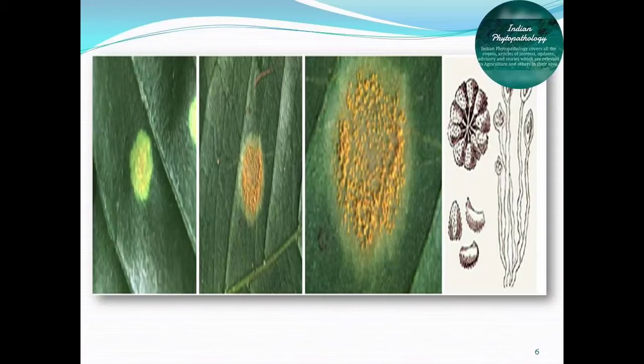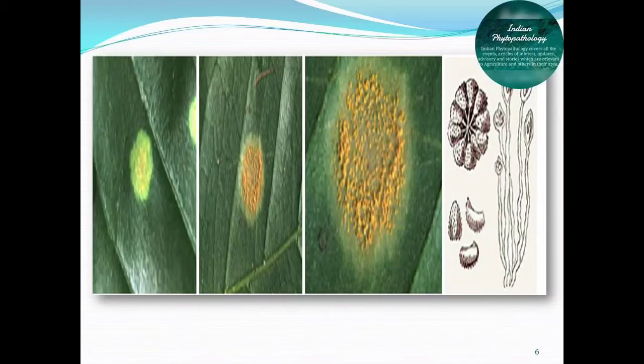The fungus sporulates through the stomata rather than breaking through the epidermis, so it does not form the pustules typical of many rusts. The powdery lesions on the underside of leaves can be seen, and they are orange to yellow or red to orange in color.